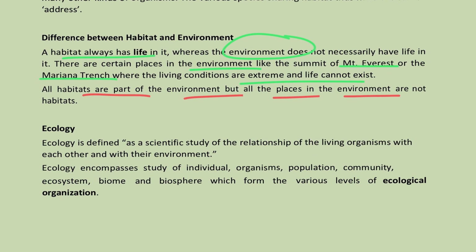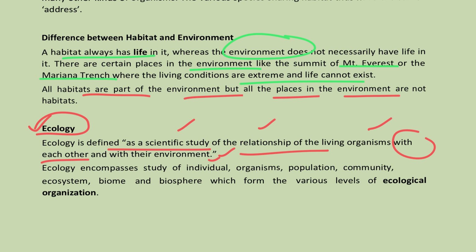What is ecology? Ecology is nothing but the scientific study of the relationship of living organisms with each other and with their environment, where they are living and interacting with other organisms as well as the environment. This is ecology. Here we are trying to study this in a scientific way. We are studying individual organisms, how individual organisms are interacting, how the population is existing, community, ecosystem, biomes. All these levels of organization can be studied in a more scientific way.